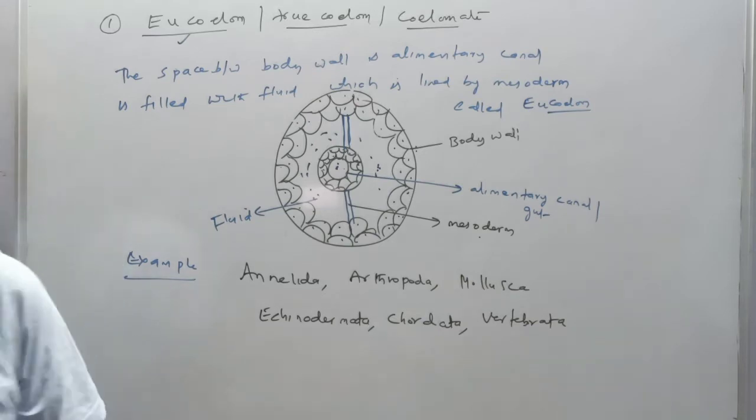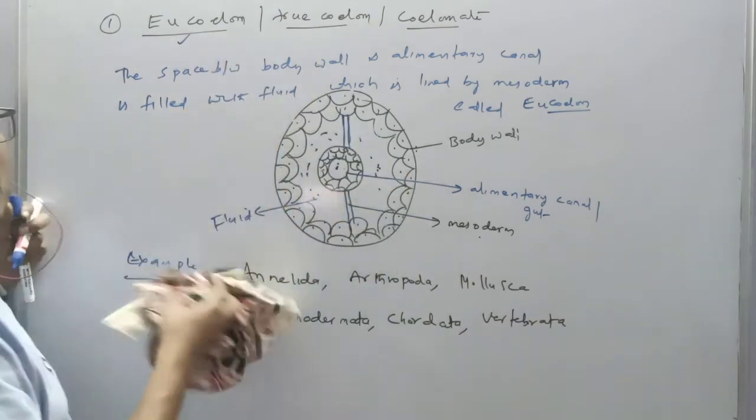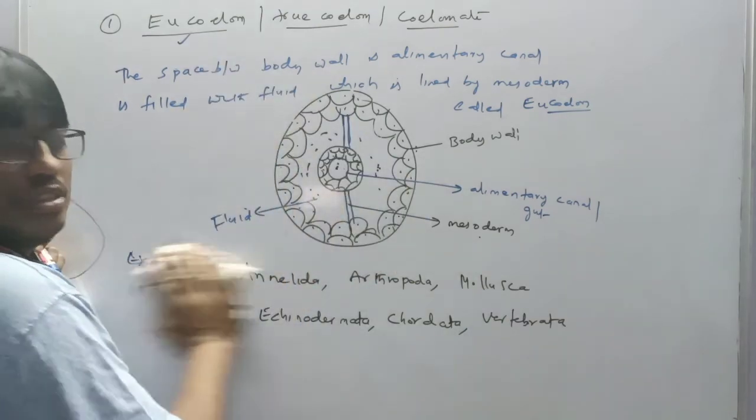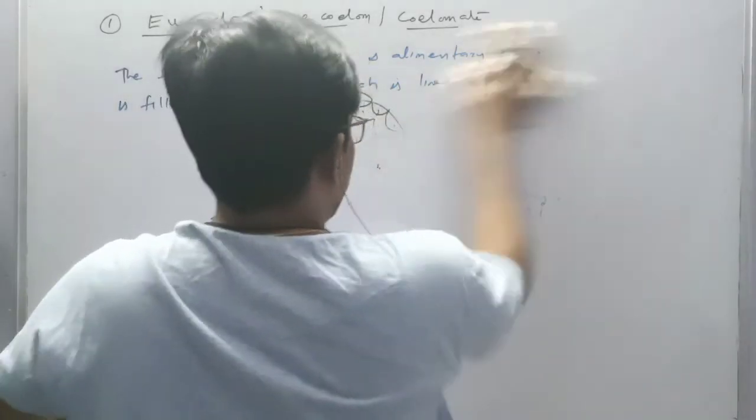Next one is pseudocoelomate. Second coelom is pseudocoelomate.